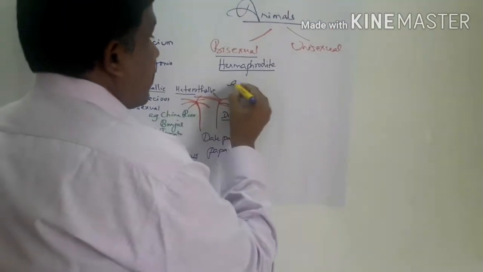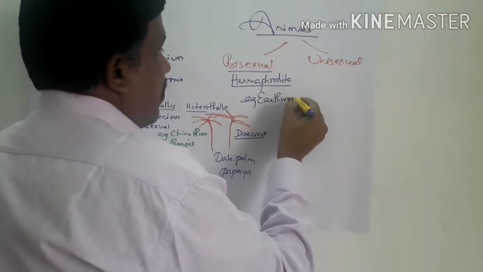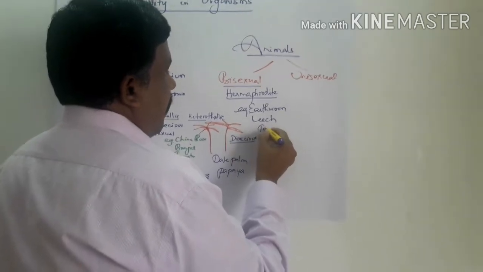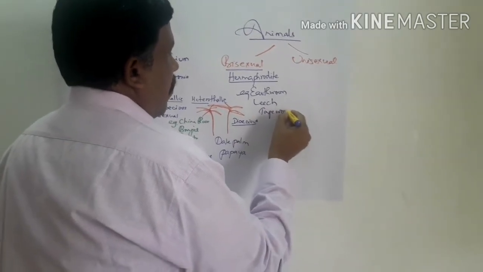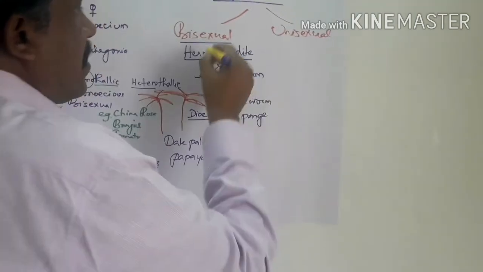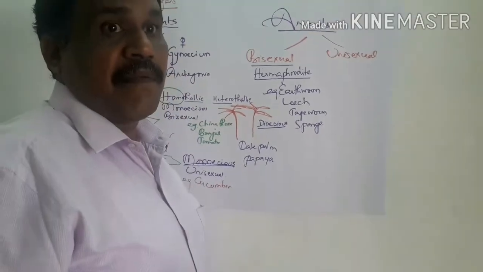What is an example? Earthworm. Can you remember some other examples? Leech, tapeworm, sponge. These are all examples where both the sex organs are present in the same animal body.